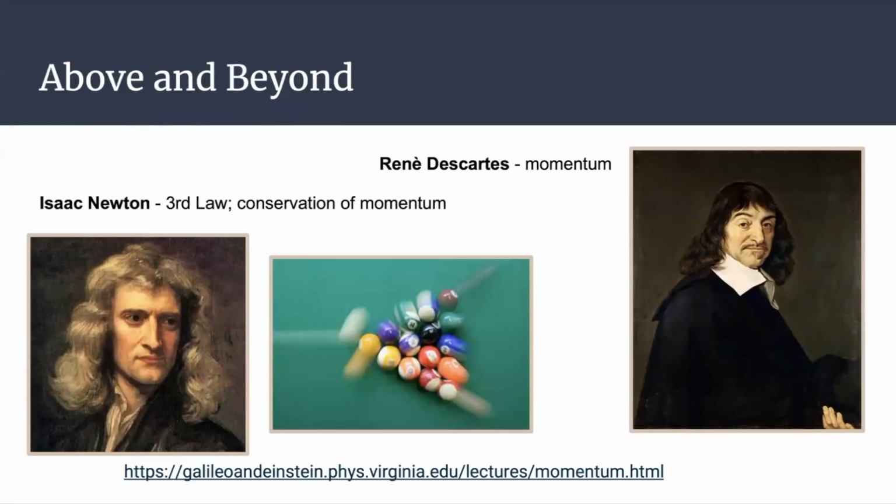Interestingly enough, the concept of momentum was originally introduced by a Frenchman named René Descartes. He discovered, experimentally, that momentum is simply the product of the mass and velocity of the moving object of interest. Isaac Newton then expounded upon these discoveries and came up with his third law, the law of conservation of momentum, which states that a force applied by object A on object B exerts back an equal force in magnitude, but opposite in direction, on object A.